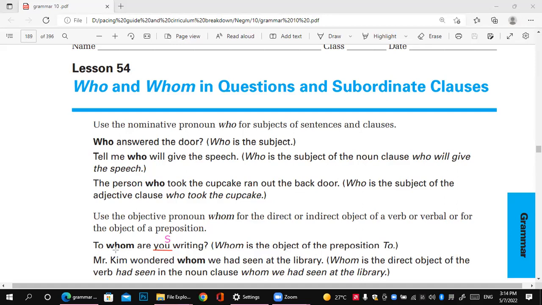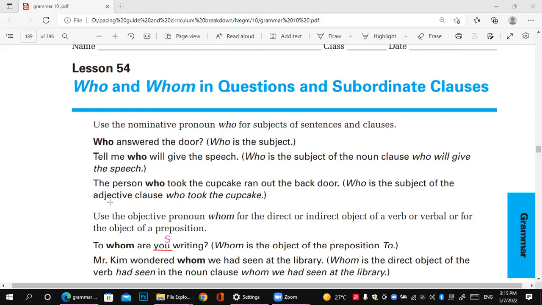The next example: Mr. Kim wondered whom we had seen at the library. So here, Mr. Kim wondered who? Who, we? Of course, I know the subject. I know the subject is Mr. Kim. Do I ask about the subject? Of course not. I ask about the object because I already have the subject.